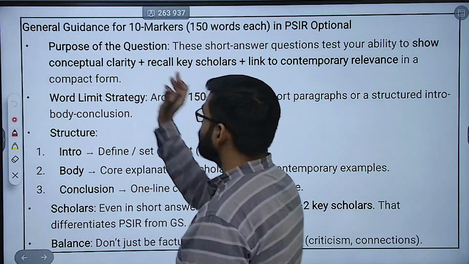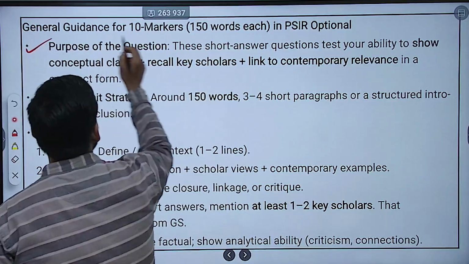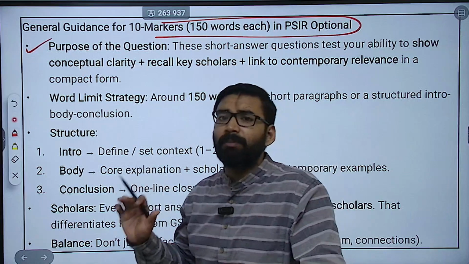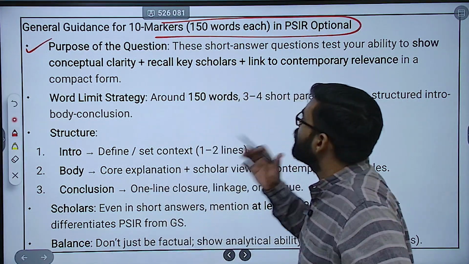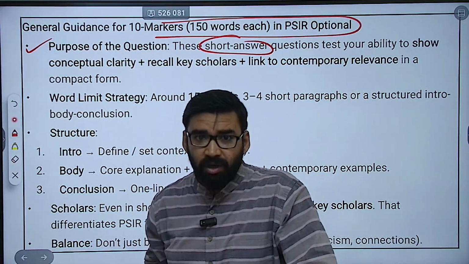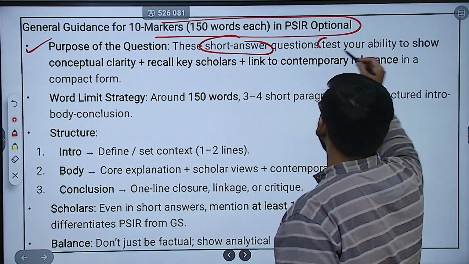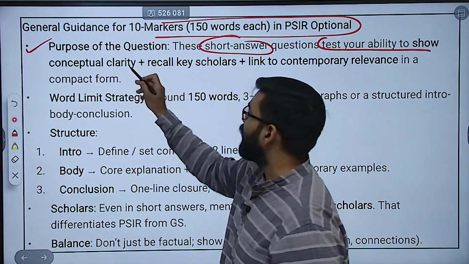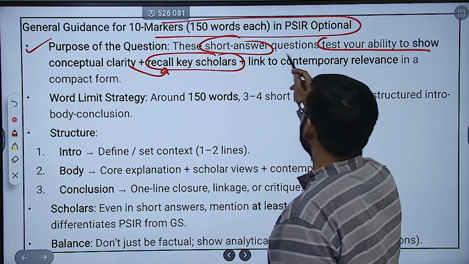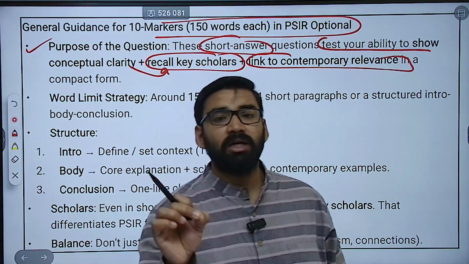First of all, there are some general guidelines for the 10 marker questions. For 10 marker questions, first you need to understand the purpose of the question, and why UPSC is actually asking. If you see question number 1 and question number 5, these are short notes, short answer questions, 10 marks each. This tests your ability to show conceptual clarity and recall the key scholars. And if you are able to link it with contemporary things, then it will be considered a good answer.